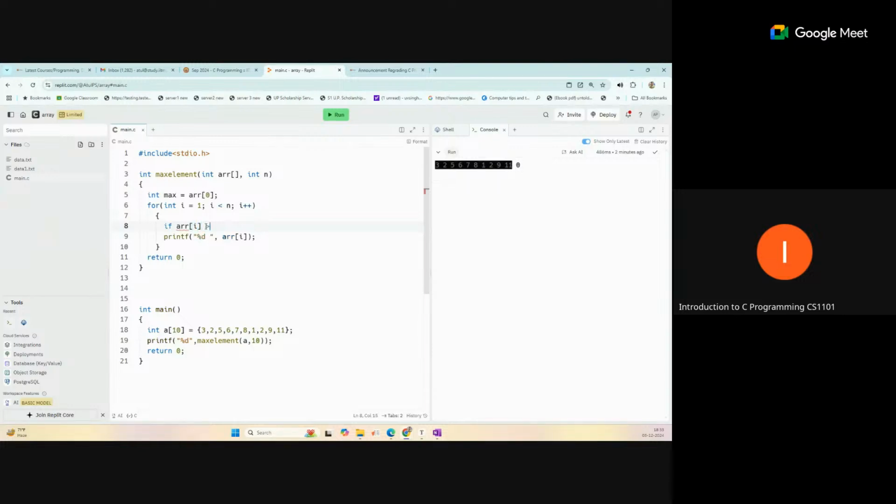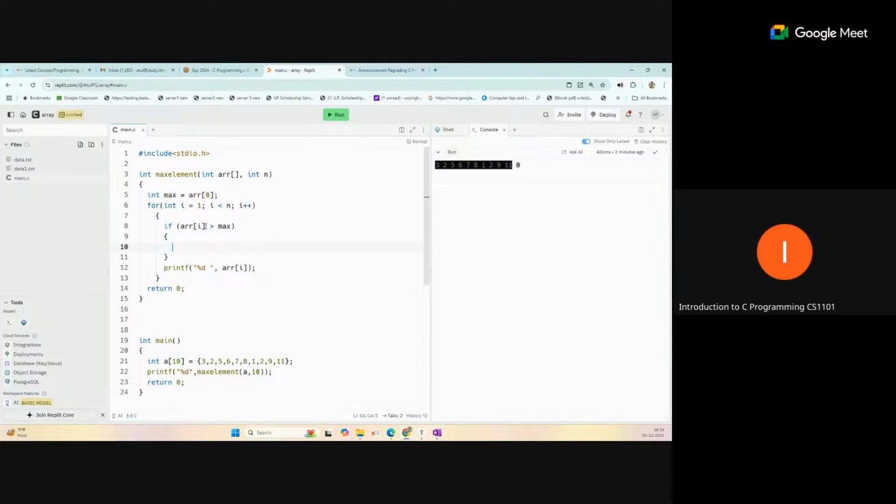If this next element arr i is greater than the max value, so in this case we will change our max value by this loop, max equal to arr i. Okay, now this loop will run.